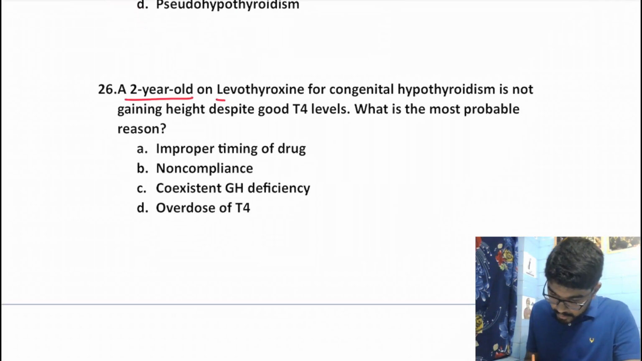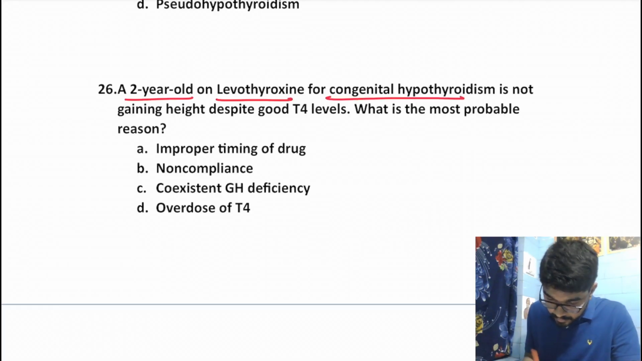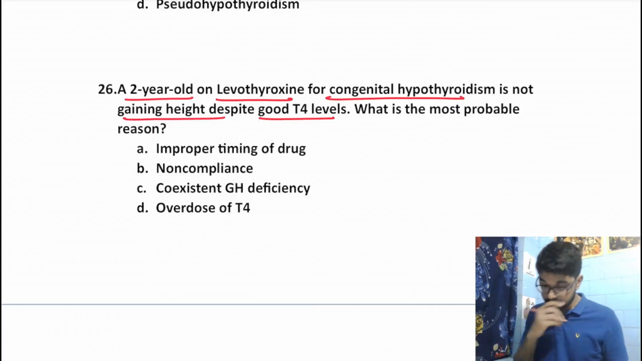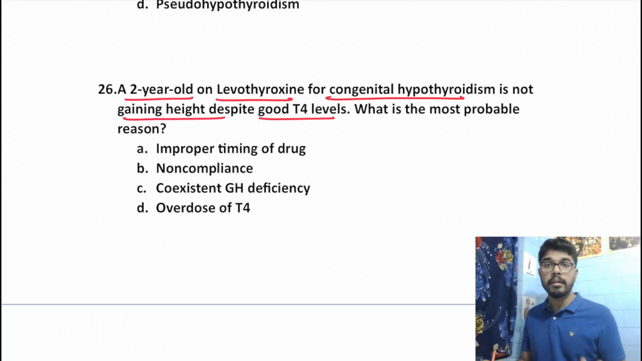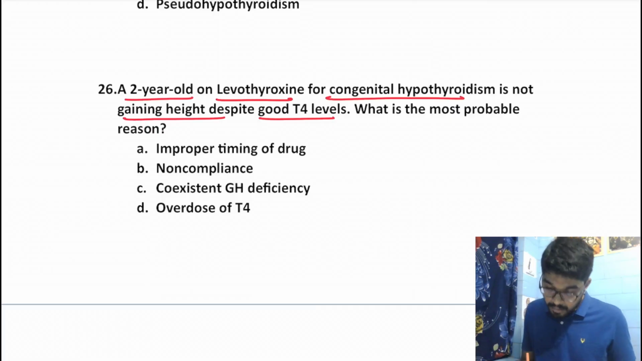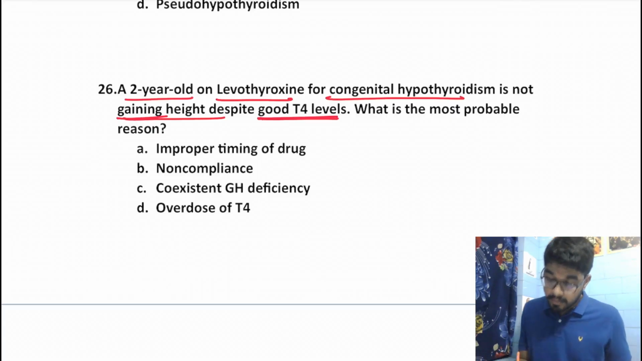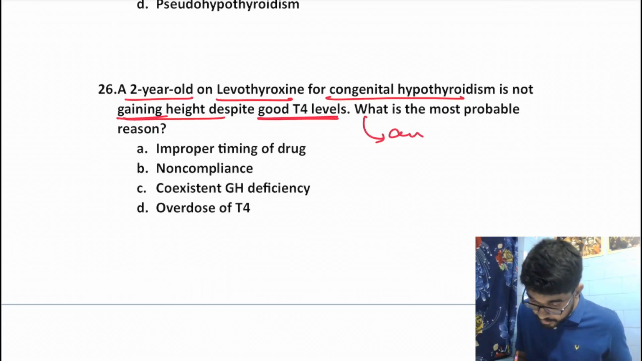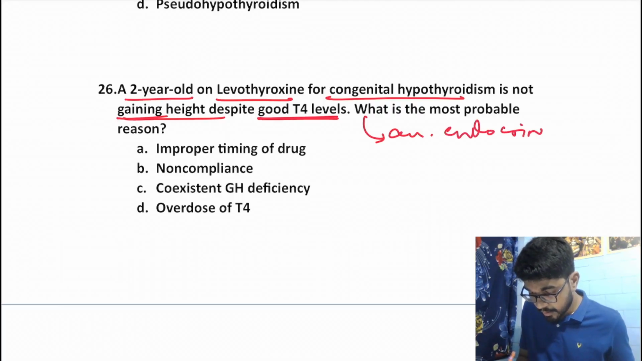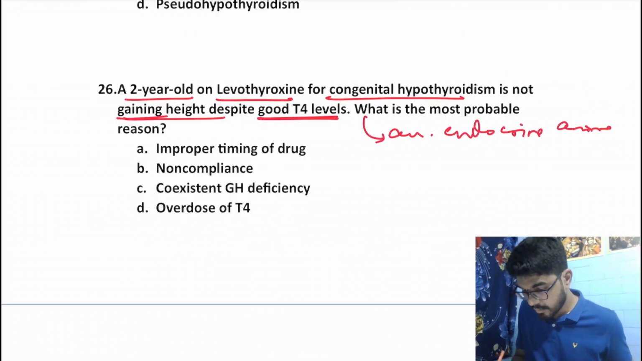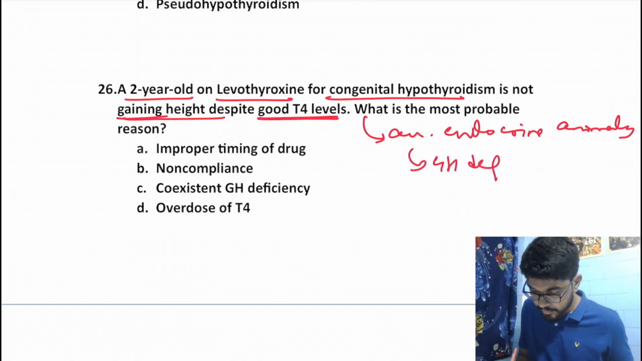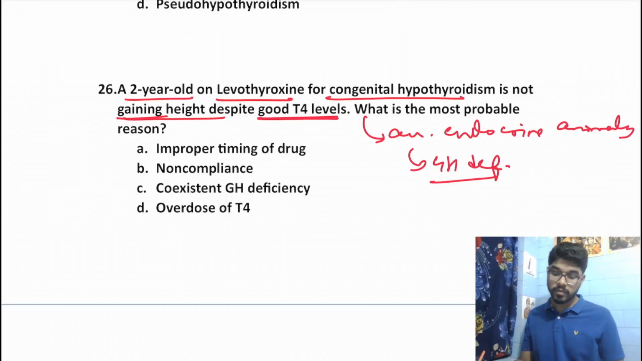A 2-year-old on levothyroxine for congenital hypothyroidism is not gaining weight despite good T4 levels. What is the most probable diagnosis, right? Over here, in a child with congenital hypothyroidism, we are providing levothyroxine, and the levothyroxine has brought the T4 levels to normal, but is not causing a gain in height. The most probable cause in such a condition is an associated endocrine anomaly, which is most commonly in the form of growth hormone deficiency, right? It is most commonly in the form of growth hormone deficiency.